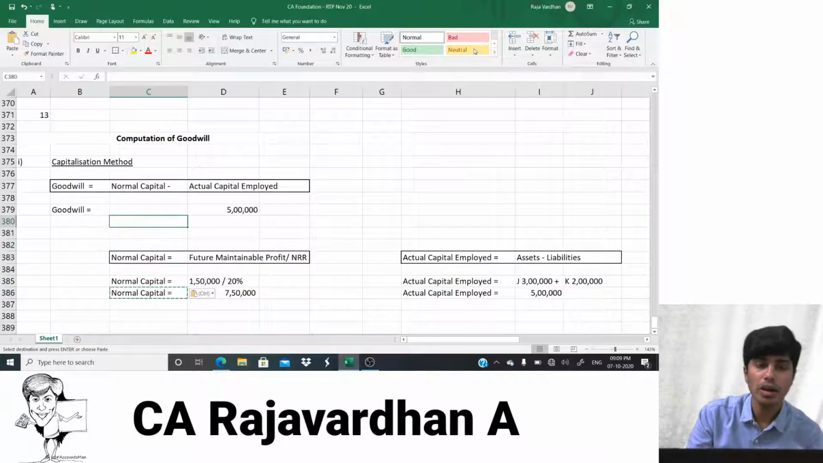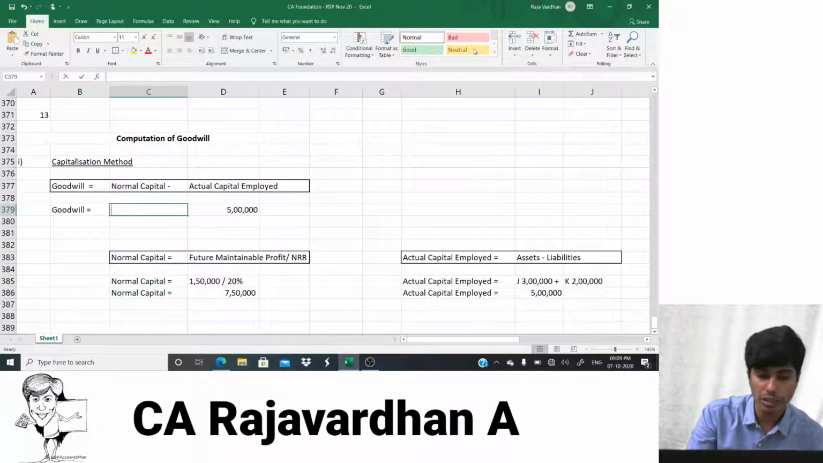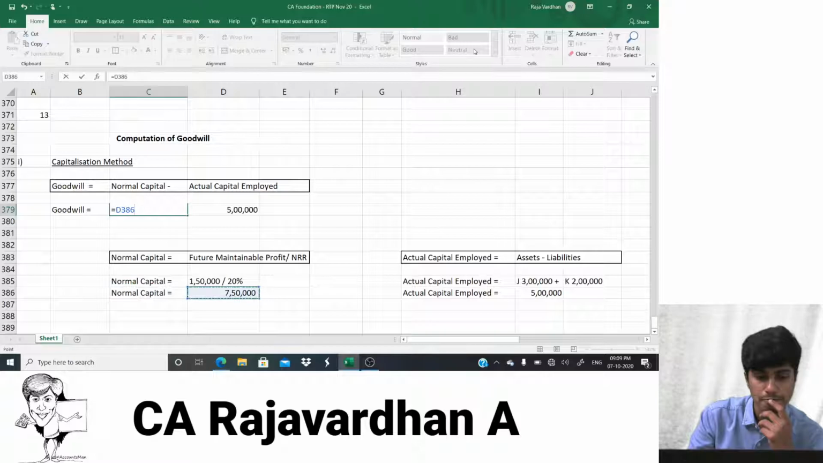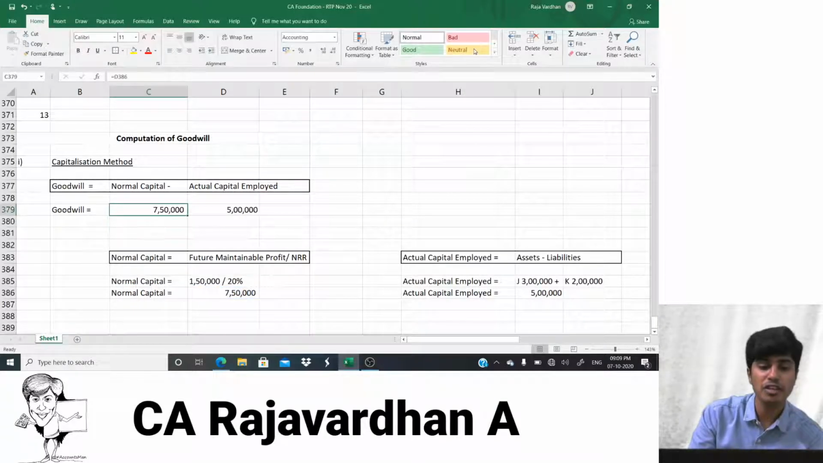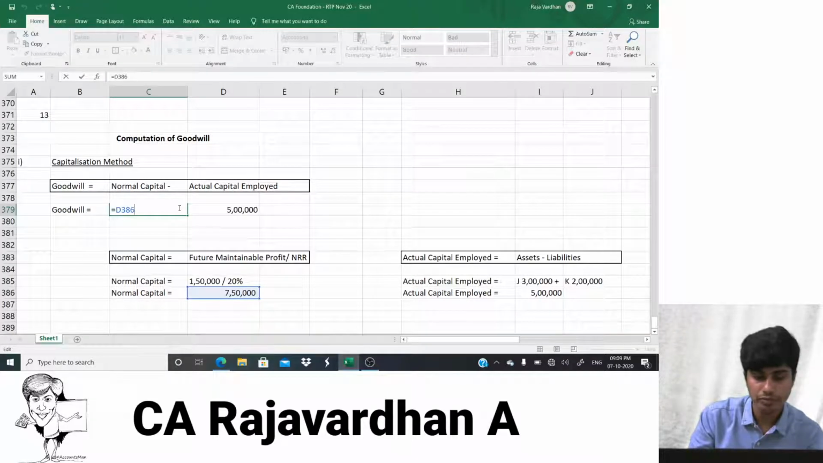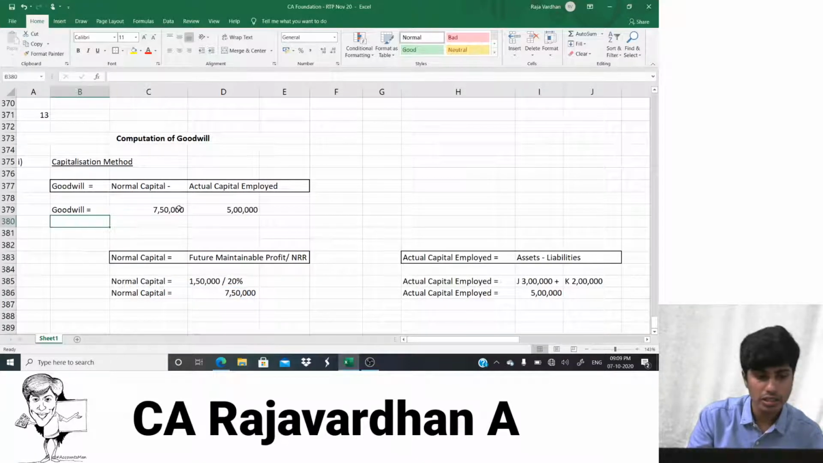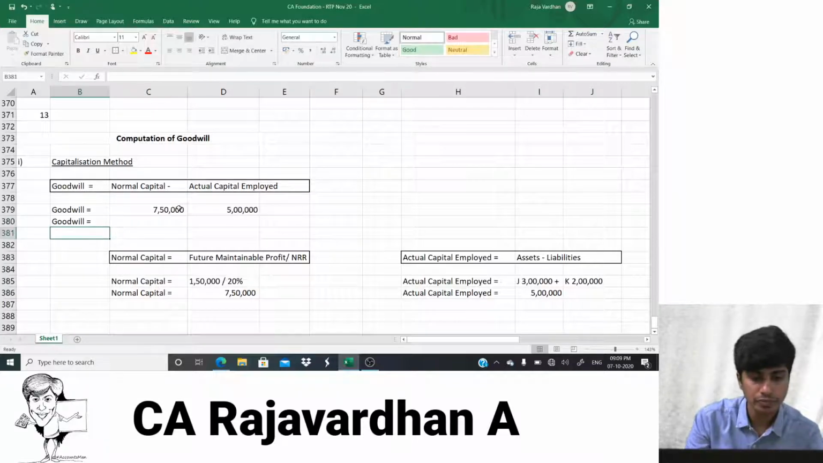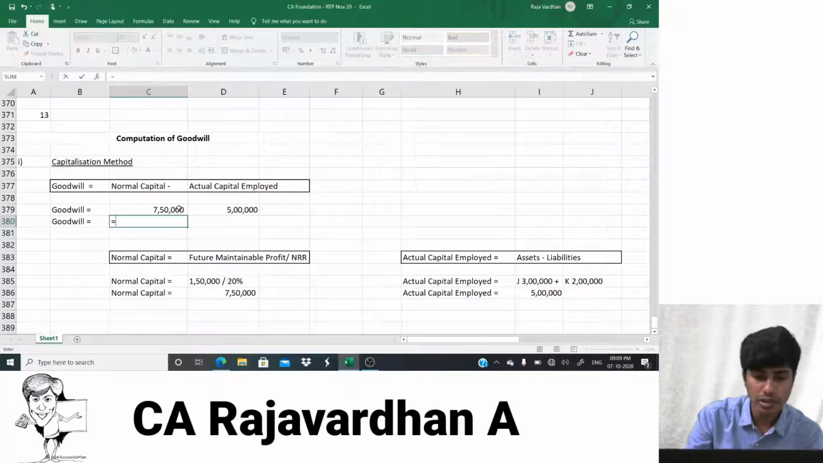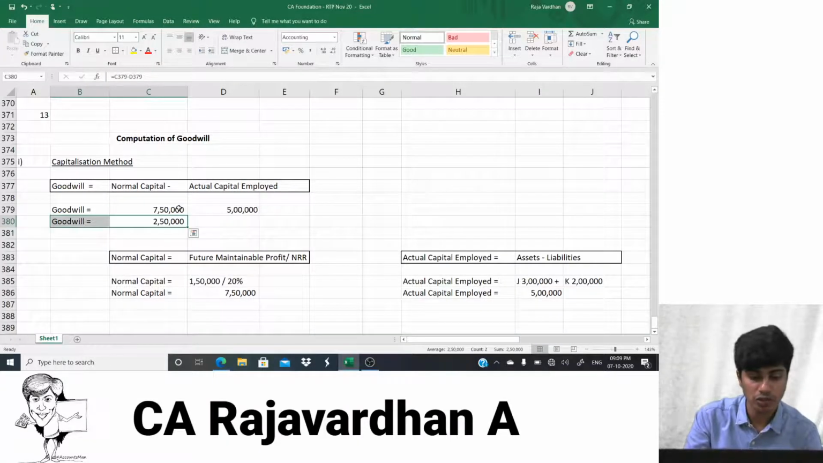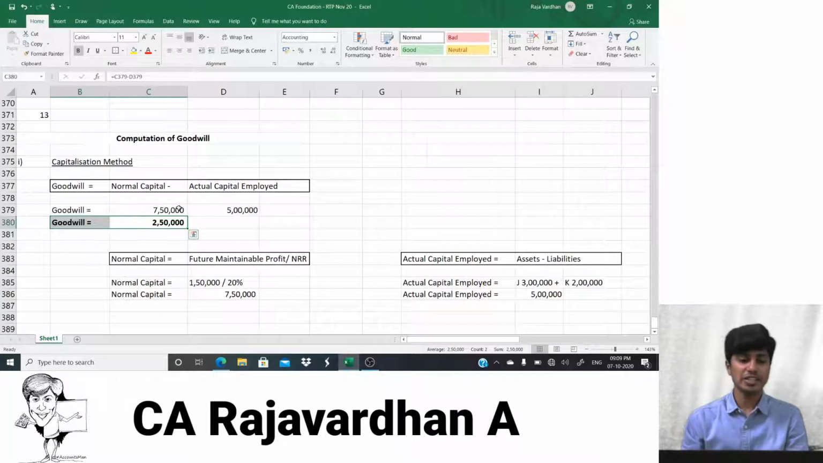Now I know my normal capital also. How much is normal capital? 7,50,000. So 7,50,000 is normal capital. 5 lakh is actual capital employed. So if I subtract them, I would get goodwill. Tell me guys, how much is goodwill? Goodwill will be 7 lakh 50 minus 5 lakh. 2 lakh 50,000 is the value of the goodwill. Under which method? Capitalization method.